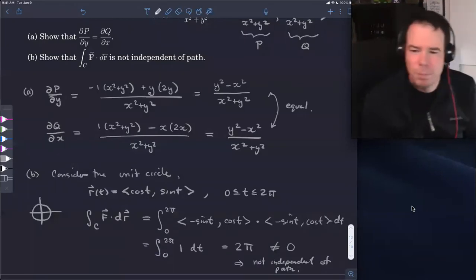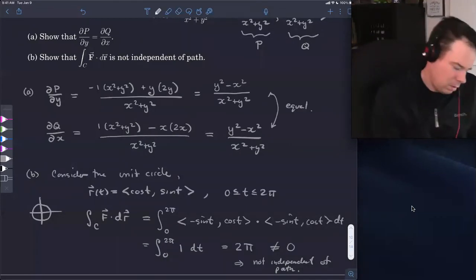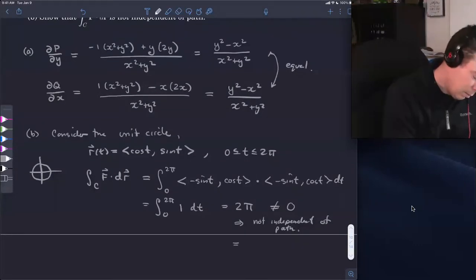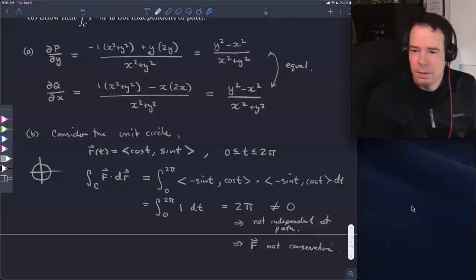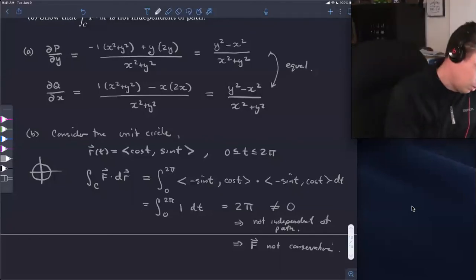So even though the partials del p del y and del q del x were equal, it turns out that this is not a conservative vector field. If it was conservative, then this integral around a closed path would be 0, but it's not. So it's not independent of path. That means that F is not conservative. So we have to think, why do our results from before not imply that F is conservative?